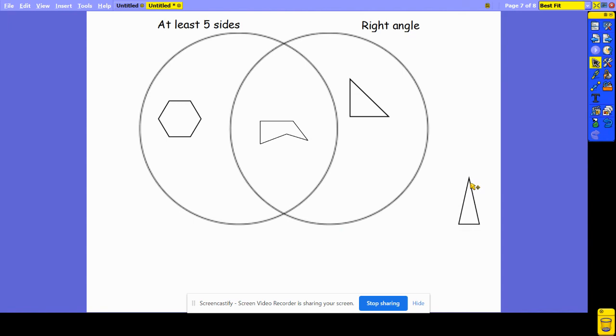So I've now sorted all those 2D shapes into the right part of the Venn diagram. When you come to this part of your task, look really carefully at the criteria up at the top and look really carefully at where each shape needs to go.